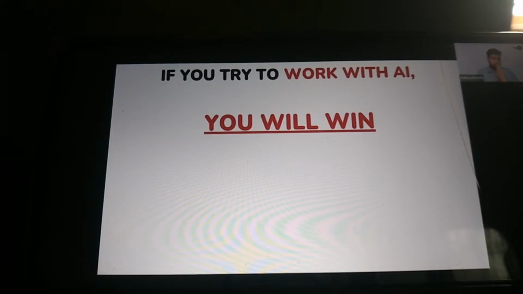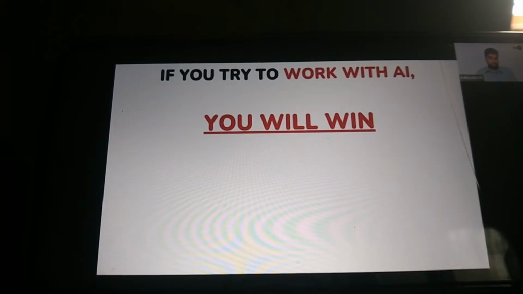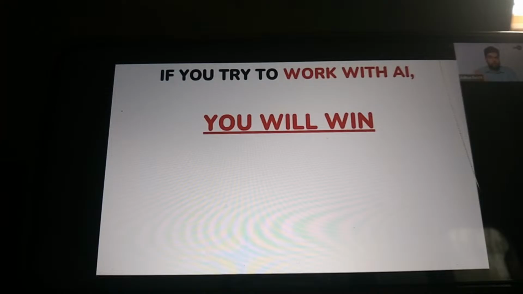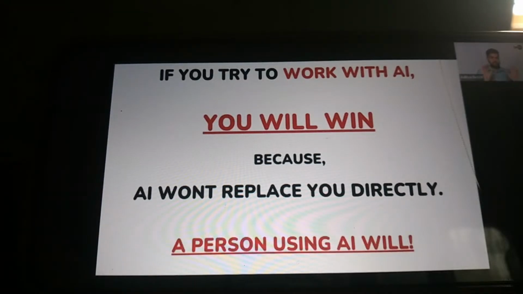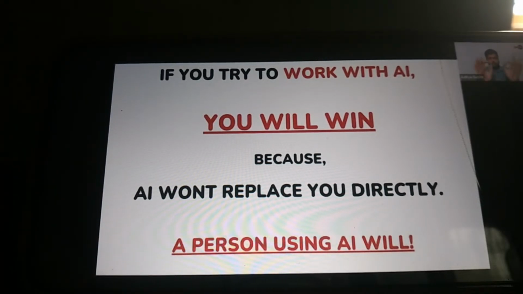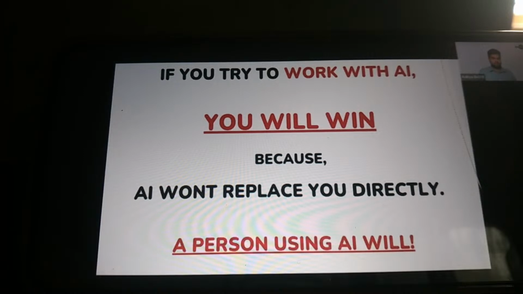But it's not all doom, right? If you work with AI, you are going to win. Why are you going to win? Because AI won't replace you directly. A person using AI will. Is everyone clear that AI is not going to replace you directly? A person using AI will, right?